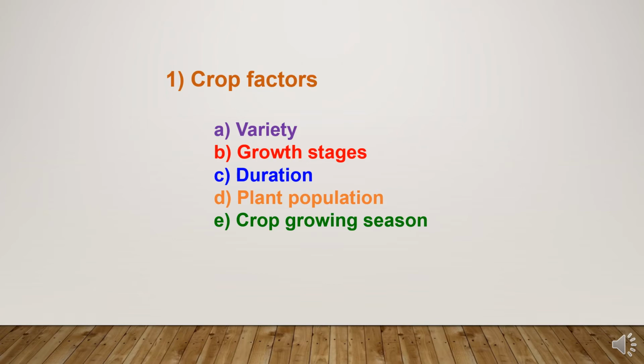Fifth is crop growing season. It also impacts and decides the water requirement supply of the crop. If we are growing crops in the Kharif season, the rainy weather, there will be rainfall, by which the artificial supply of water is less. But if there is less rainfall, then we have to go for manual irrigation. While in the case of the Rabi dry season, there is a long duration crop and we have to provide irrigation in sufficient quantity.